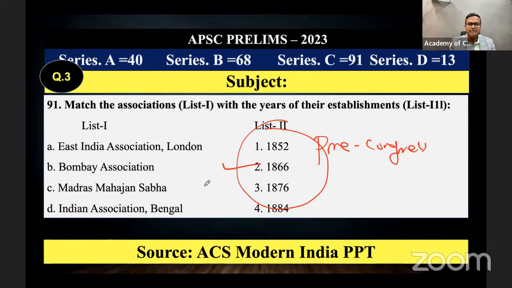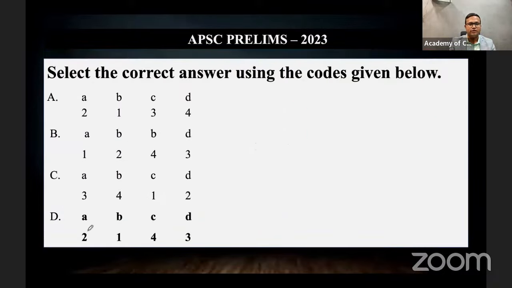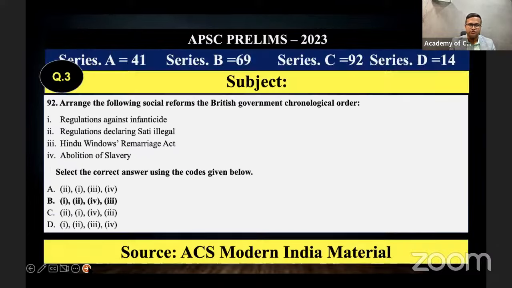Madras Mahajana Sabha was the most famous organization in Madras, and the East India Association in London was the first political organization of India outside India, established by Dadabhai Naoroji. Bombay Association was the most famous political organization in Bombay, and Indian Association by Surendranath Banerjee was the most active political organization before the Indian National Congress. Option D was the correct answer for this question.